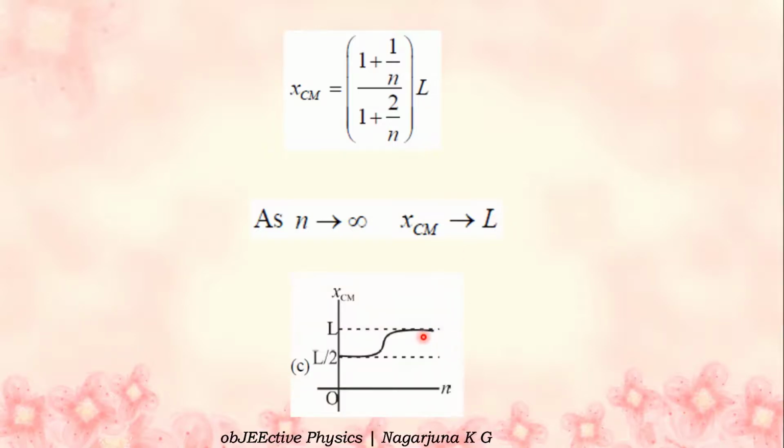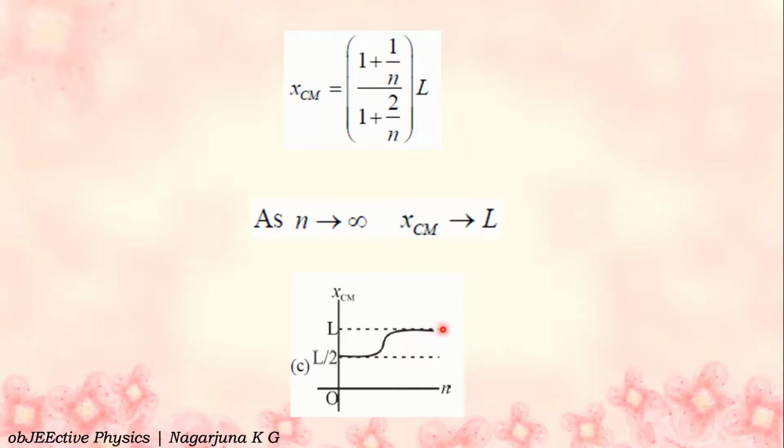So when n is equal to 0, observe the graph, x coordinate. When n is equal to 0, XCM is equal to L by 2. When n is equal to infinity, this XCM increases to L and saturates. The XCM is equal to L. So option C, the third option, is the right option.